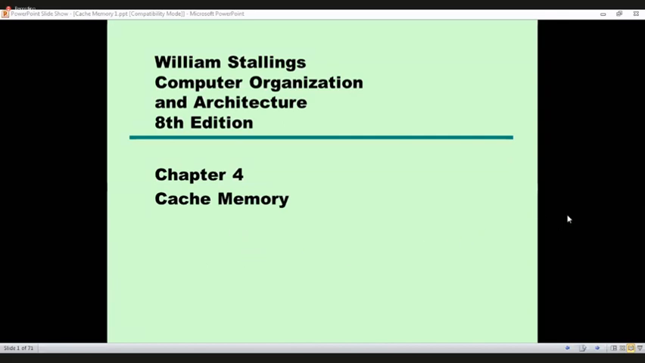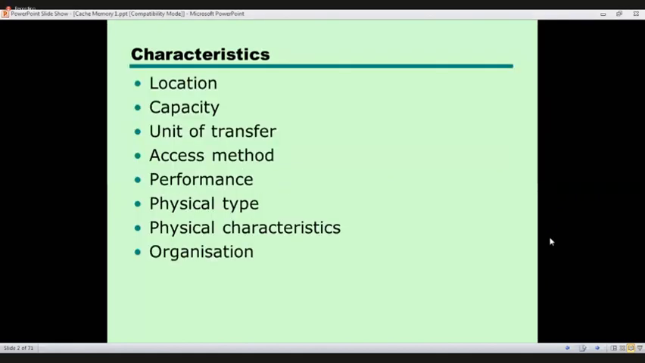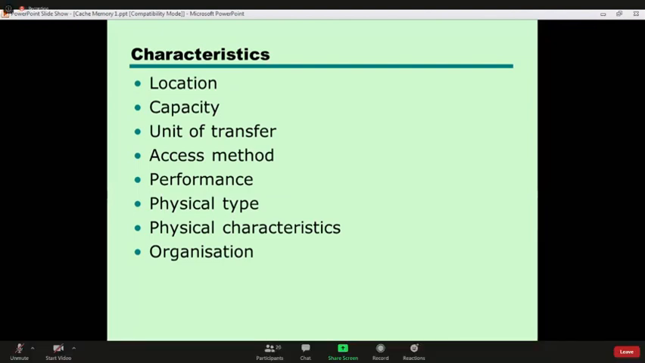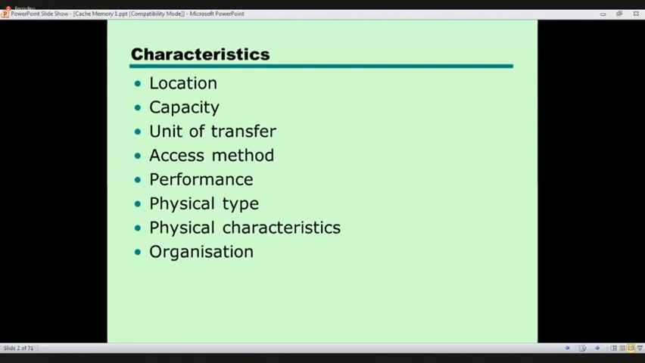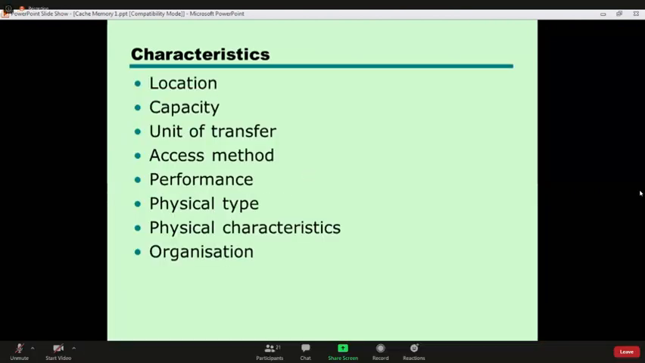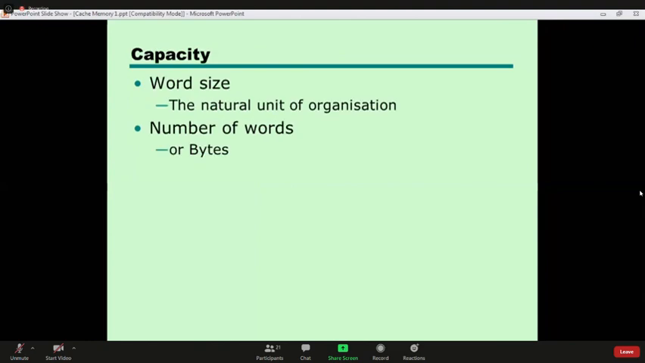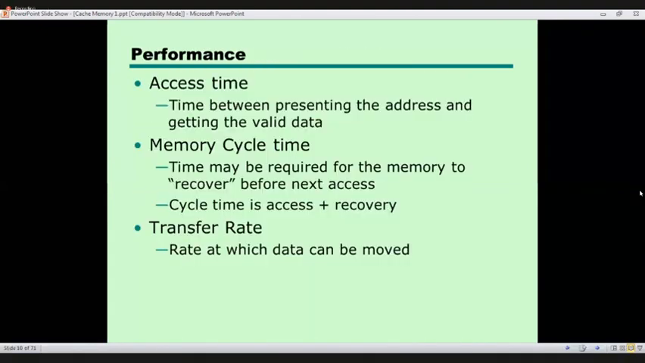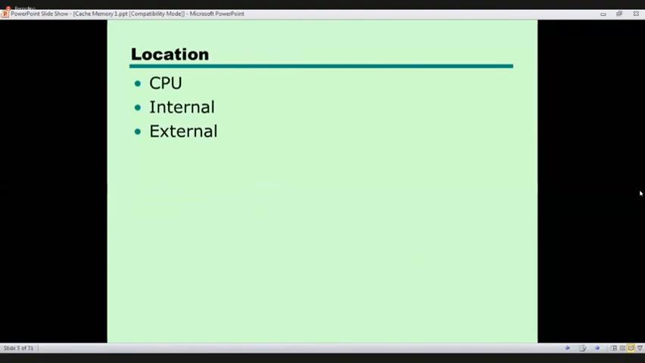This is a very important lesson and somewhat complicated to understand, right? That is why I cancelled yesterday's lecture and am conducting it today. Now, these are the characteristics of cache memory. Before going into detail, let's see what cache memory is. Now let's talk about